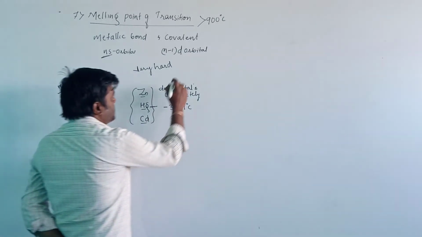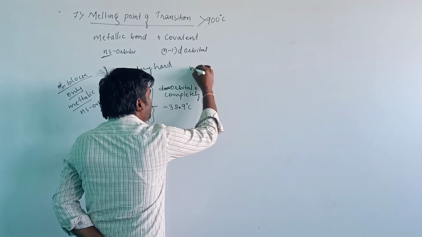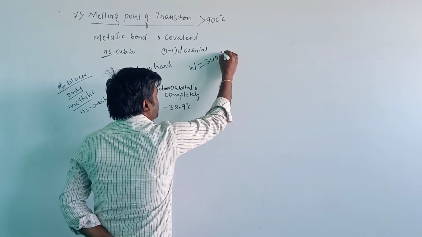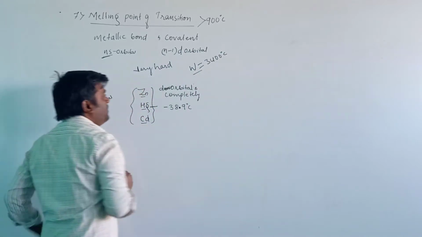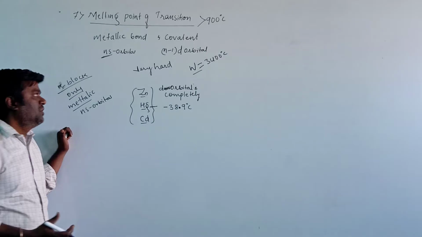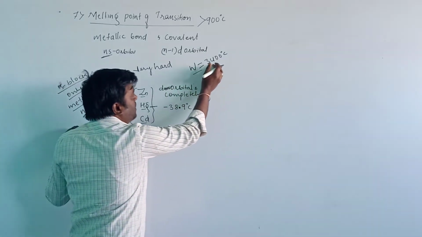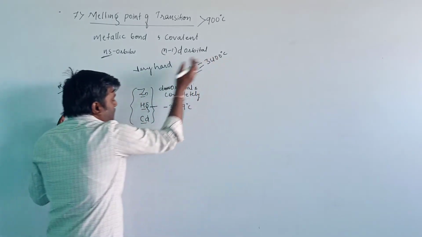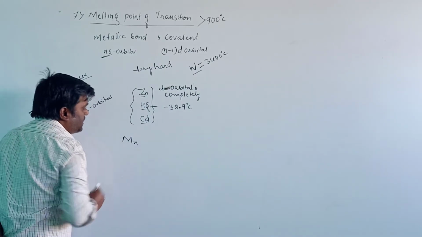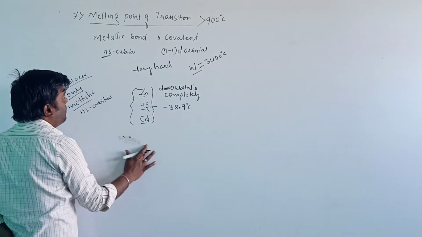The highest melting point is shown by tungsten, 3400 degrees Celsius, in the d block elements.